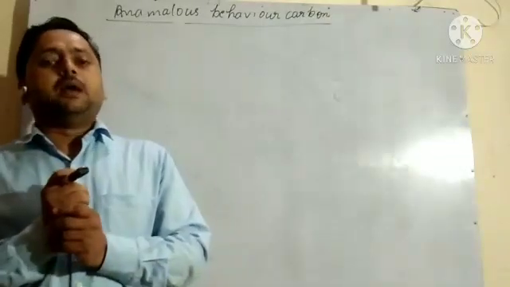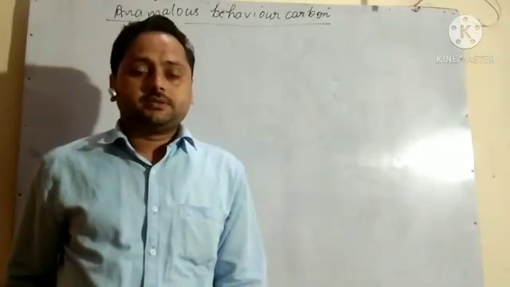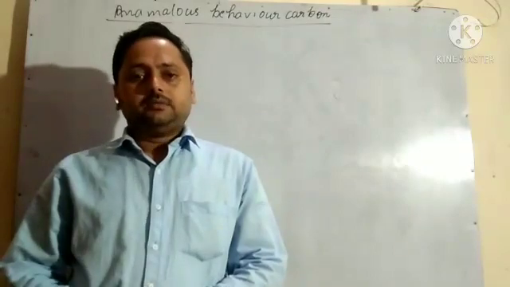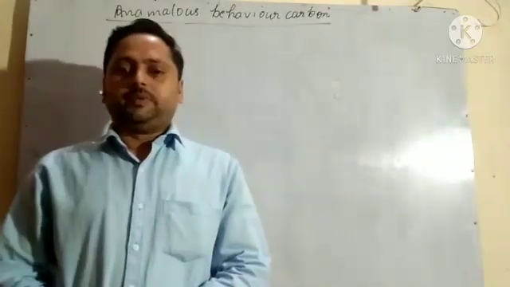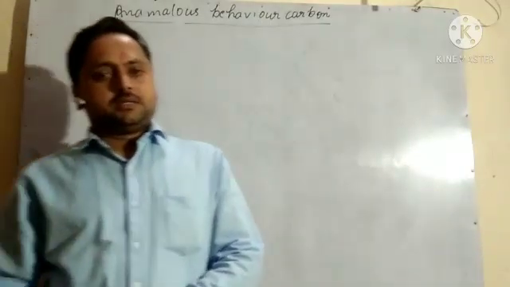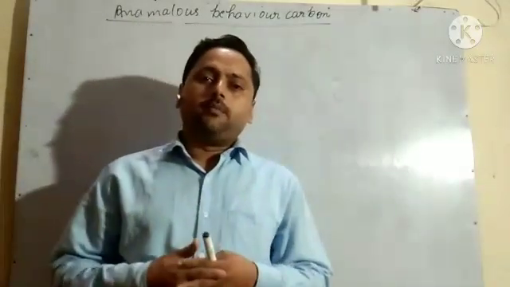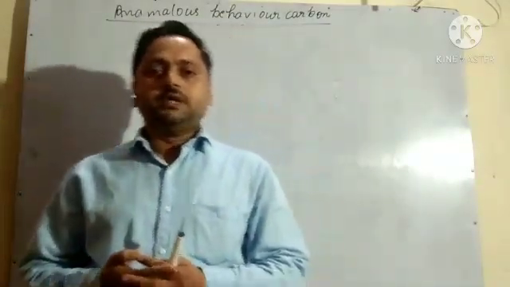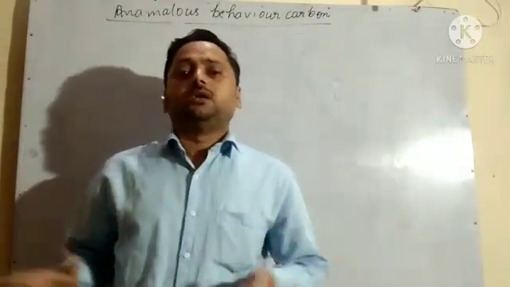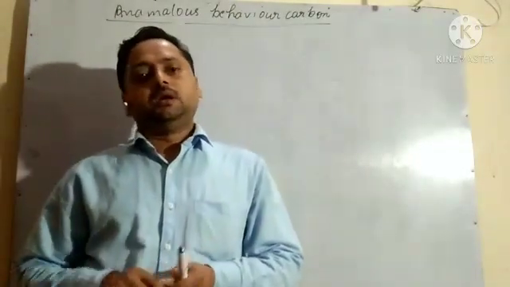So let us see why it shows this. Carbon shows anomalous behavior due to small size, high electronegativity and high ionization enthalpy. It has a special tendency to form covalent bonds with each other to form a ring or chain structure. This is called catenation.